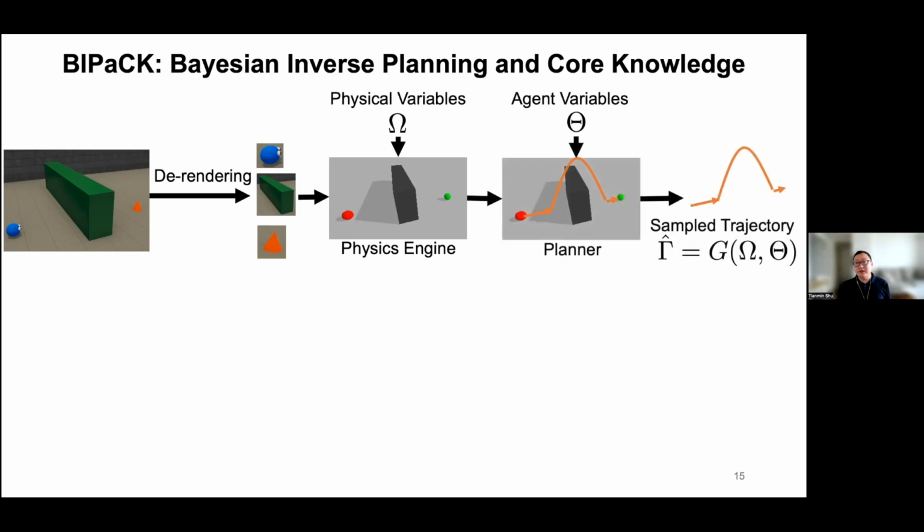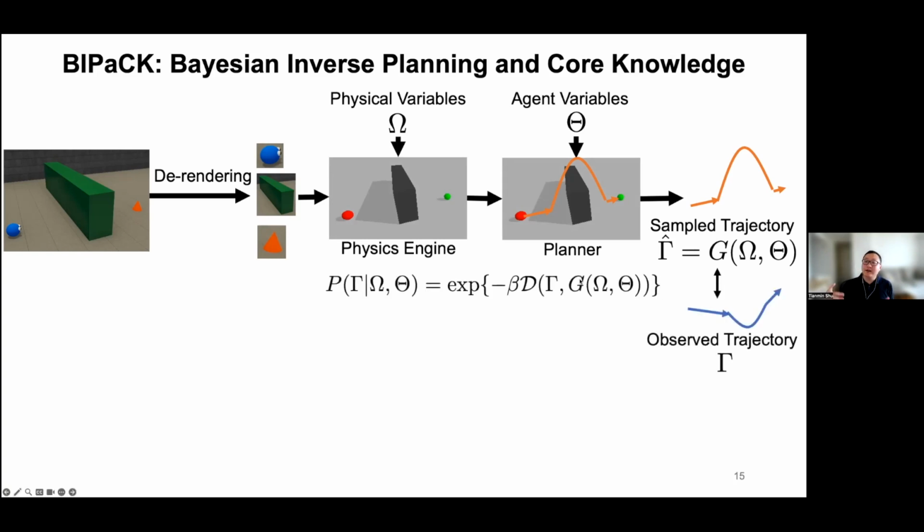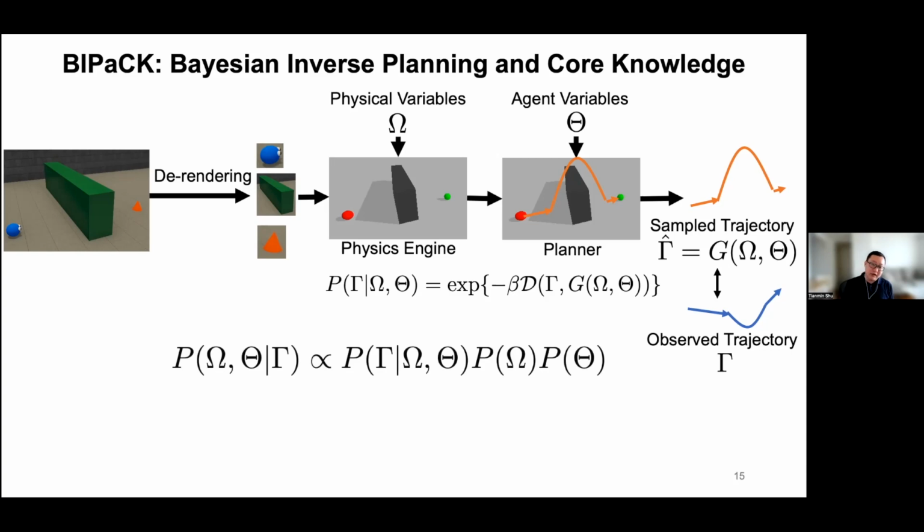Conditioned on these two sets of variables, we can then sample trajectories that will maximize the reward and minimize the cost for the agent. Comparing that sampled trajectory with the observation in the video, we can estimate how likely you will actually observe this trajectory in the video, conditioned on the hypothesis about these two sets of variables. Then we can conduct Bayesian inference based on the prior and the likelihoods to interpret the behavior of these agents in the video.